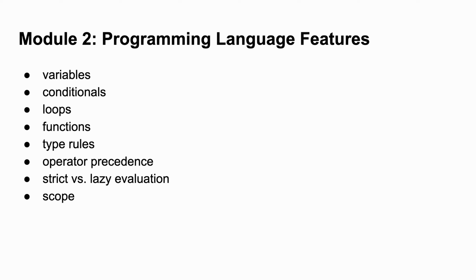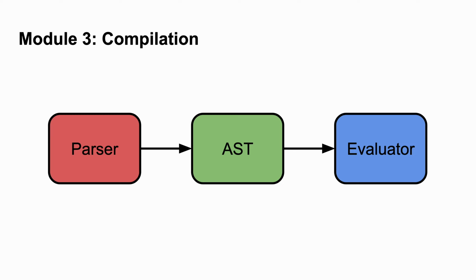You might have heard about higher-level programming languages and lower-level programming languages. This concept connects to our next answer to the question, which is, a programming language compiles to another programming language. In this module, we will learn how to compile one programming language to another, utilizing concepts such as syntax and semantics, abstract syntax trees, evaluation, and parsing.